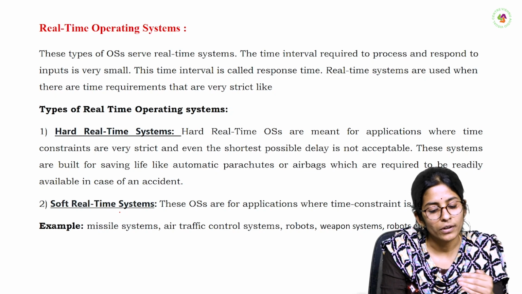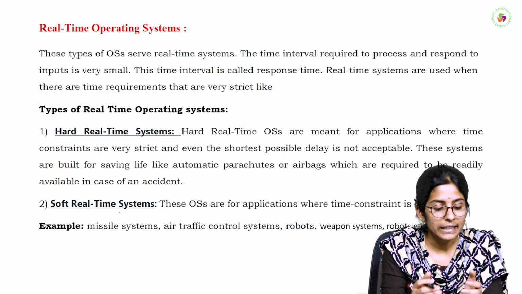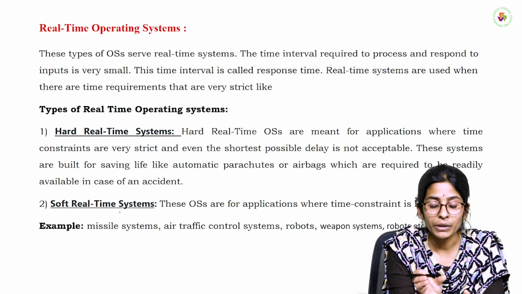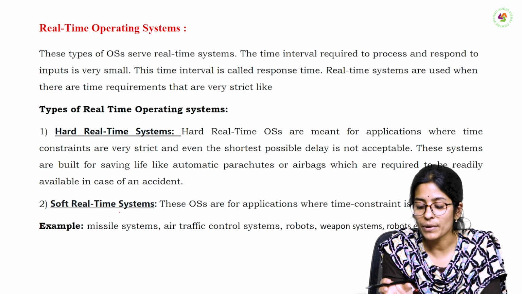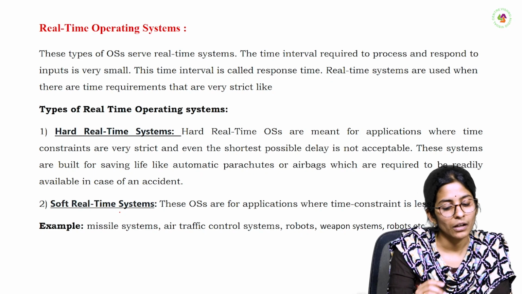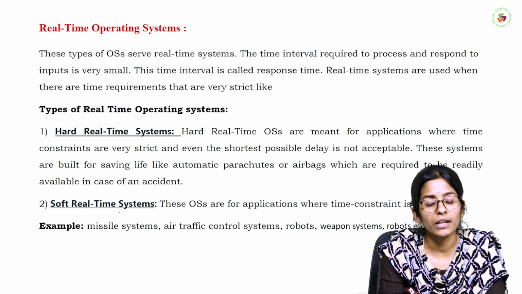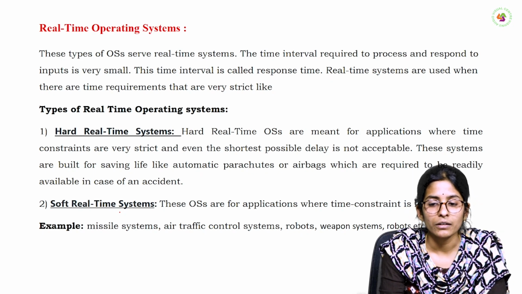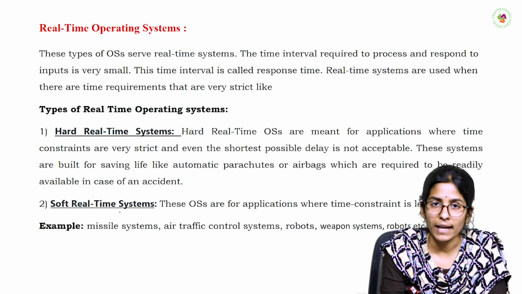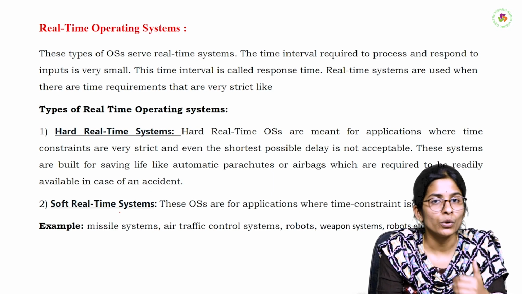Coming to the soft real-time operating system, in soft real-time systems, the time interval between the user and the operating system is a little bit large compared to hard real-time. And as an example, this type of operating system is mainly used in weather forecasting and in video recordings.